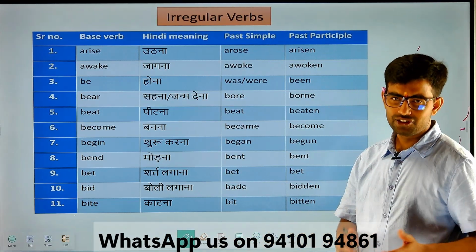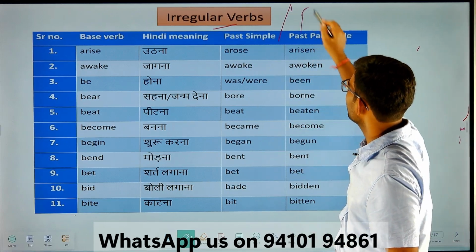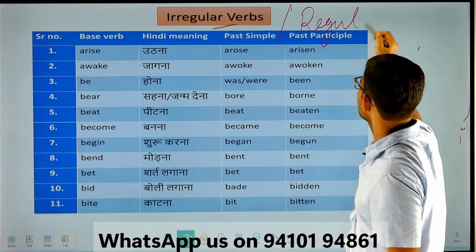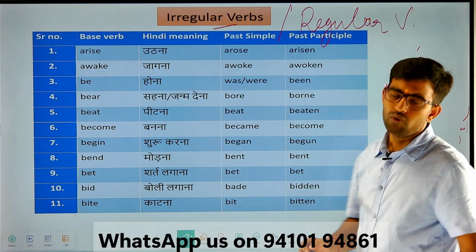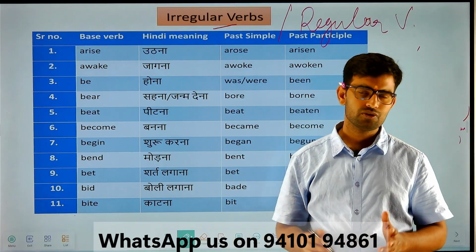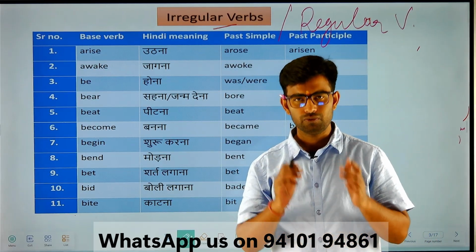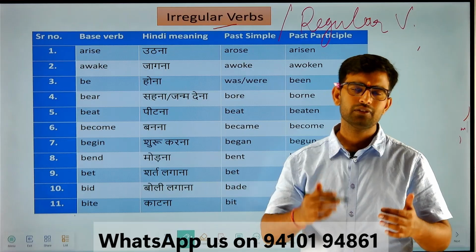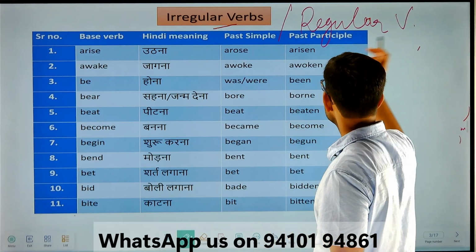Now let's discuss what irregular verbs and regular verbs are. Whenever you read the three forms of the verbs in your books, you will find there are two formats of verbs: one regular, another irregular. So what are these kinds of verbs? Let's understand the regular one first.